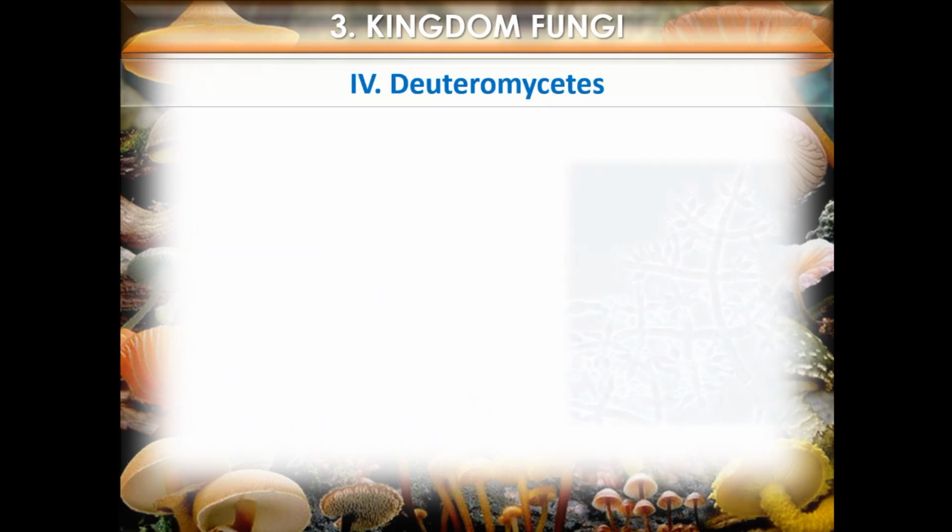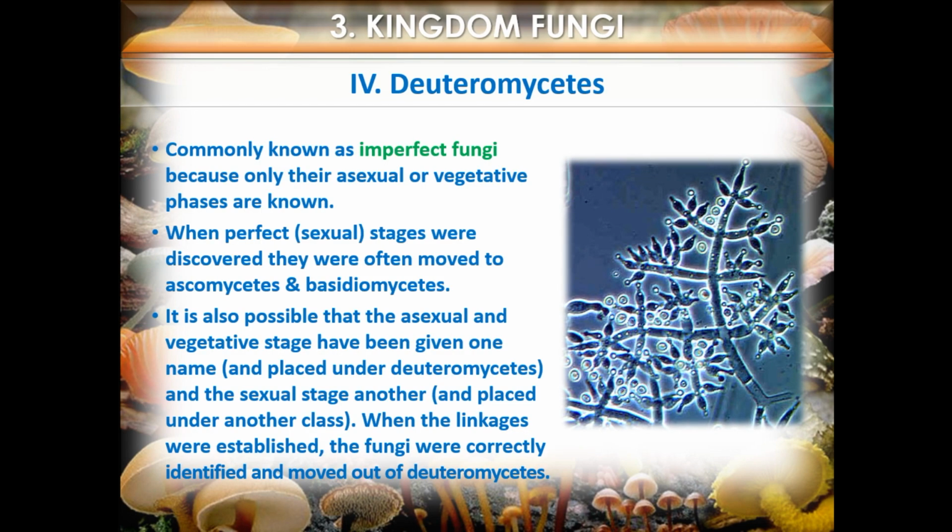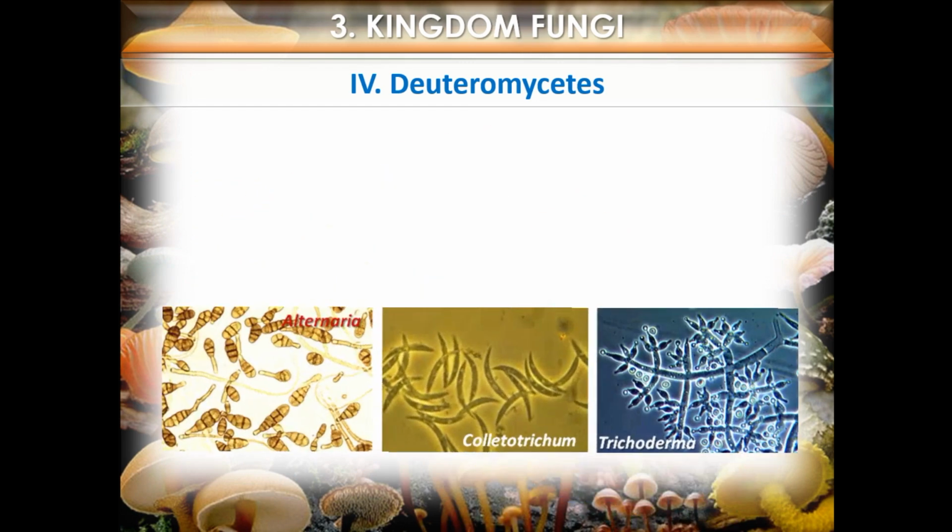When perfect, sexual, stages were discovered, they were often moved to ascomycetes and basidiomycetes. It is also possible that the asexual and vegetative stage have been given one name, and placed under deuteromycetes, and the sexual stage another, and placed under another class. When the linkages were established, the fungi were correctly identified and moved out of deuteromycetes.